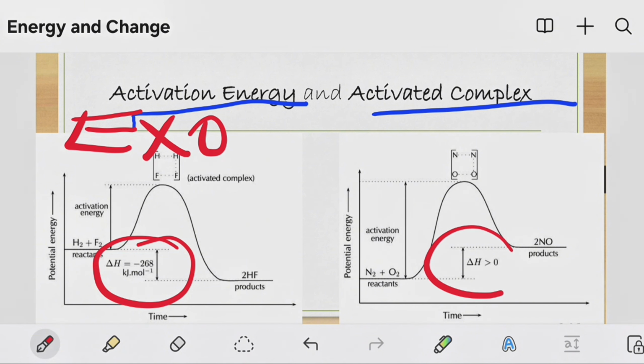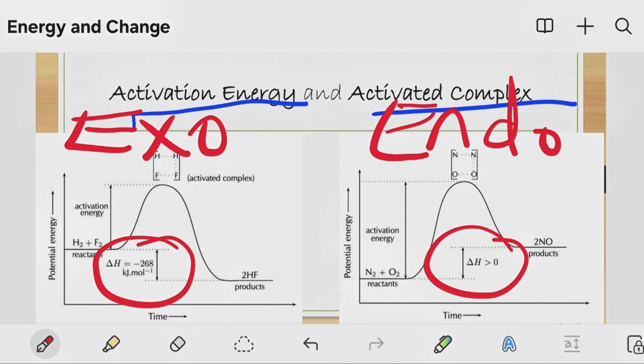Whereas on the latter, because we have delta H greater than 0, we call that an endothermic reaction. Check.